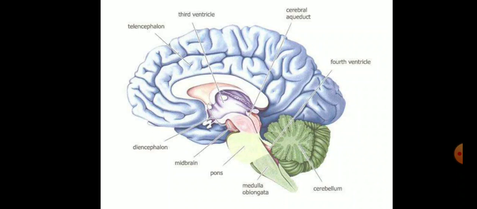Cerebellum is a region which lies behind and below the cerebrum. It is responsible for maintenance of equilibrium and posture of the body. It coordinates and controls the movement of muscles in actions like walking or running. Lastly, the medulla oblongata is the posterior most part of the brain and continues as the spinal cord. It has centers which control the involuntary activities of the body such as breathing, heartbeat, movements of the digestive tract, swallowing, vomiting, enzyme secretion, blood pressure, and other activities.